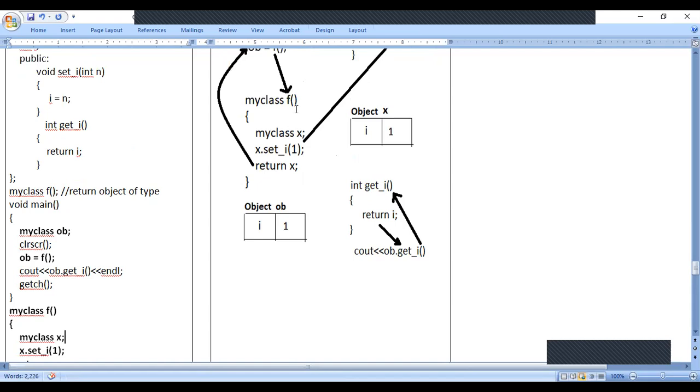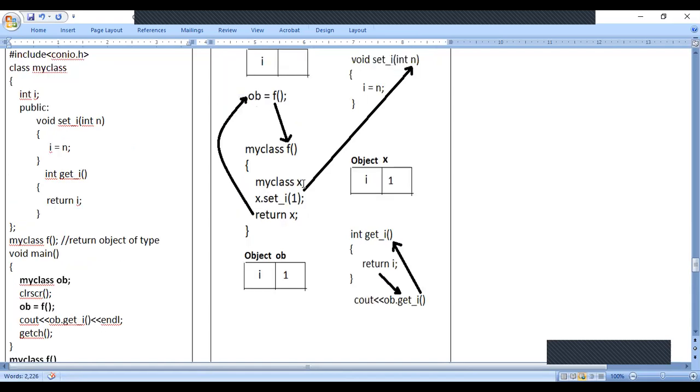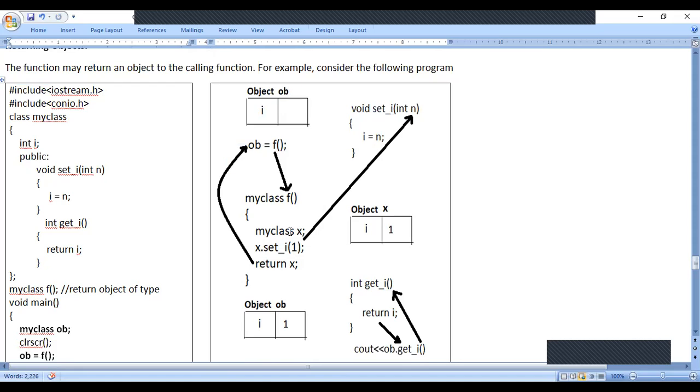Inside the f function, what is present? MyClass x. MyClass is the class name. In front of the class name, if you write an identifier, that becomes the object. Remember this. So here object x is created, with variable I. Similarly, object OB, variable I. So x is created. Now x dot set I means this value will be passed to the function set I. In the editor, I will show you once again how it will execute. Just try to understand with the arrow marks.